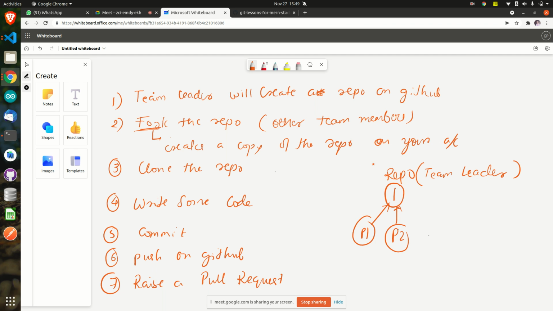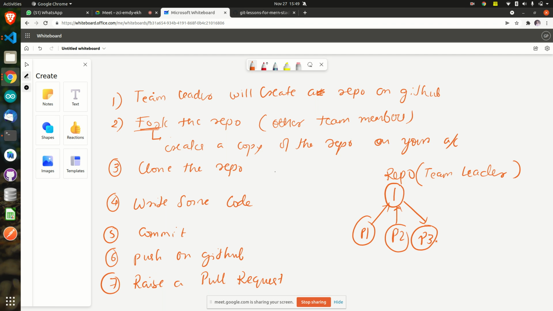What you should do is, you are just team members, normal people who are just going to write some program for that repository. These are normal P2, P3 people. You got this point, right? You are working in a team, as I told. So I have created the repository. You can consider me the team leader, and you all are my team members.